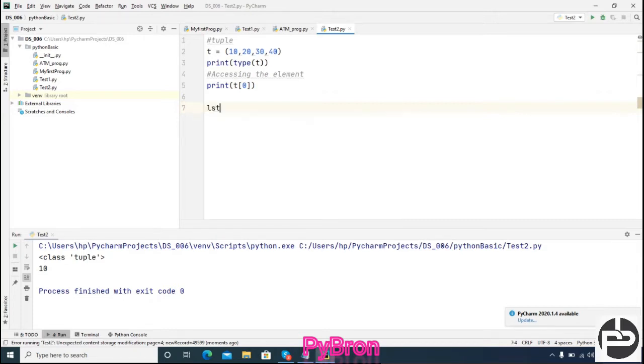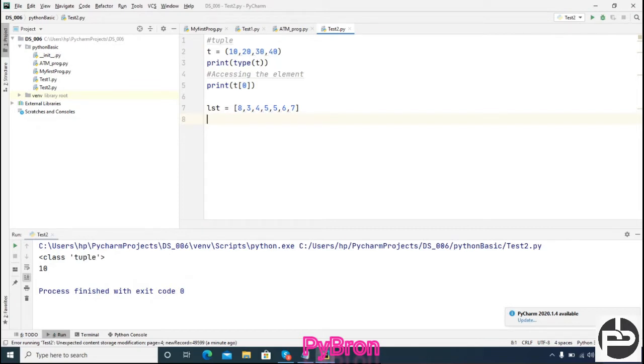Suppose you have a list, and inside the list we have the data 8, 3, 4, 5, 6, 7. In a list we can add heterogeneous elements, and also in a list we store the insertion order, so in which order we insert the elements, in the same order we fetch them. A similar thing applies in a tuple: in which order we insert the elements, in the same order we access the elements.